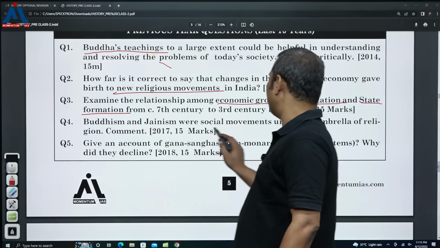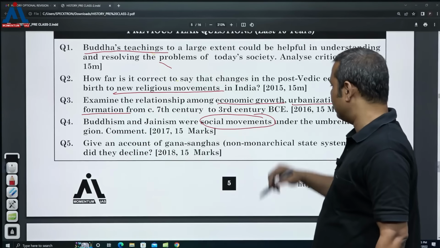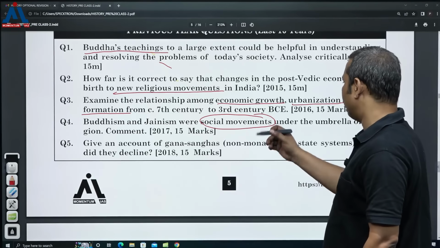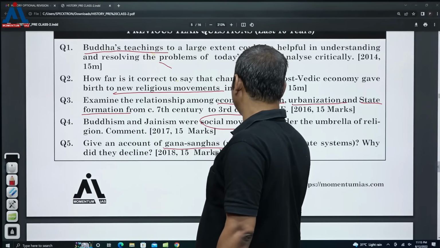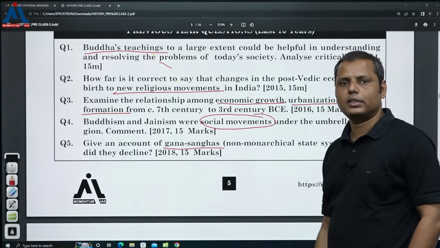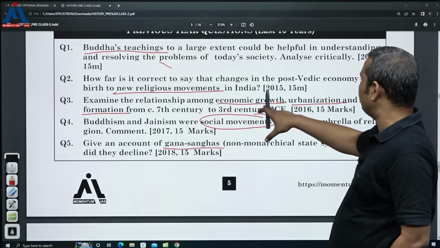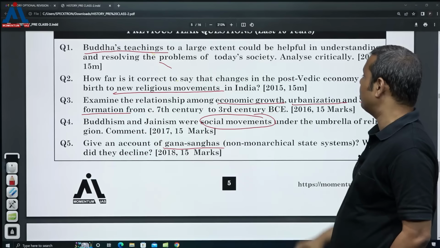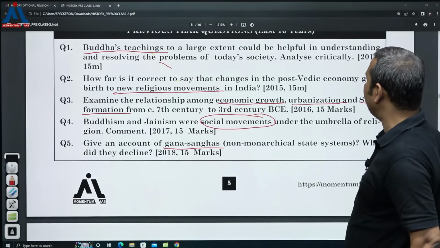Then again, Buddhism and Jainism were social movements. It's a dimension I have been covering in my classes since the very beginning. I knew this question had to be asked, and finally in 2017 they asked it. Give an account of the Ganasanghas. This is a question related to the polity. Now why am I telling you all this? Because you see the questions, and ultimately the majority are coming from the religious revolution. One question has been asked in the past few years on economic growth and the linkages between urbanization and state formation.